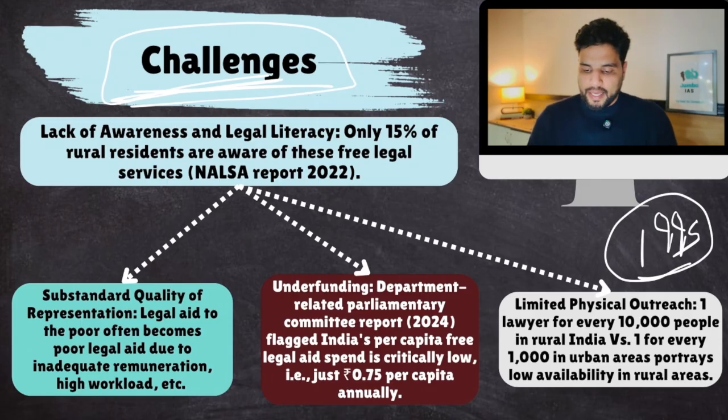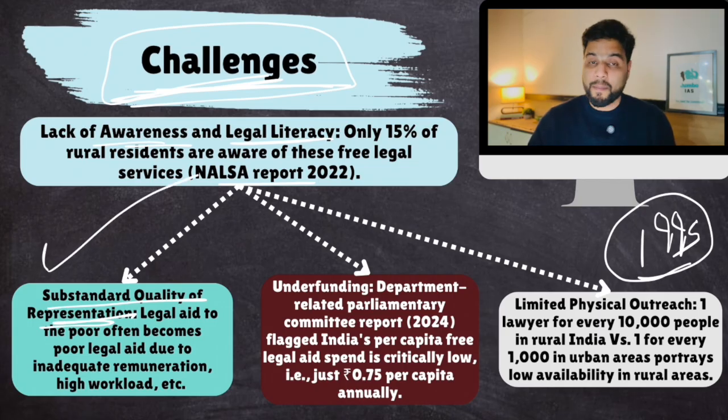Okay. Now, what are the challenges? Lack of awareness. Some people are not even aware that government will provide a lawyer for them. Lack of awareness, legal literacy, as per NALSA report. Then substandard quality of lawyers that is provided by the state. Okay, this is the biggest complaint. Then underfunding. The department is underfunded, and limited physical outreach.